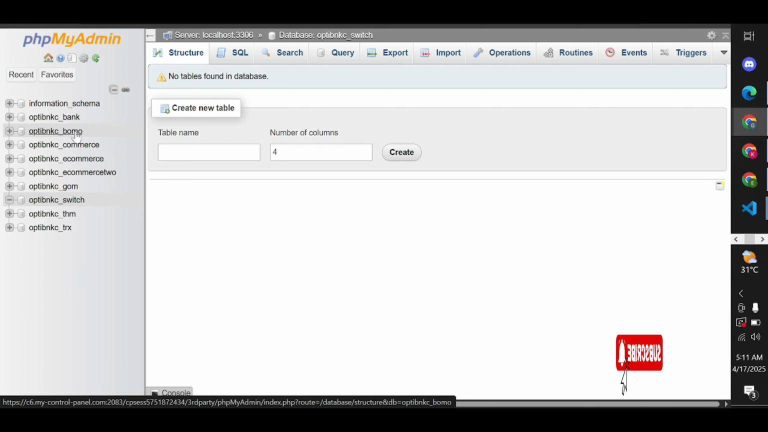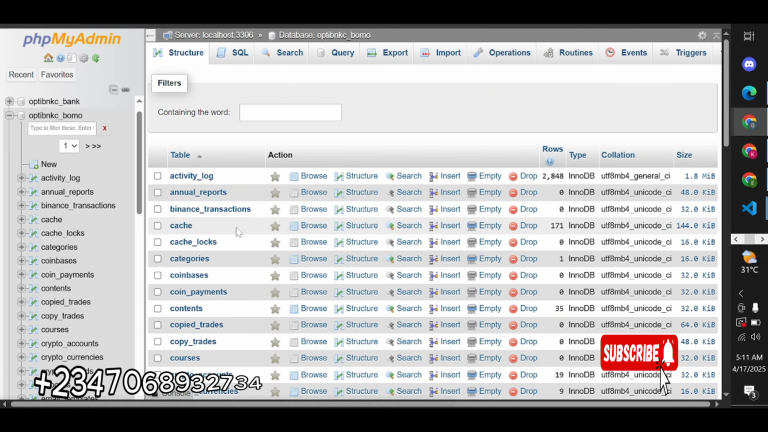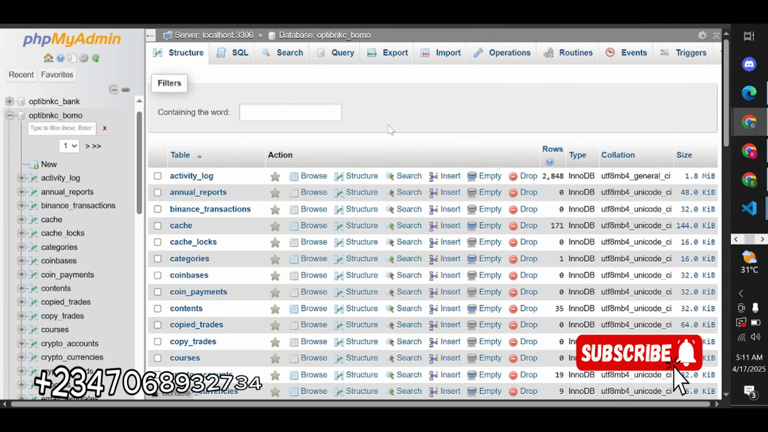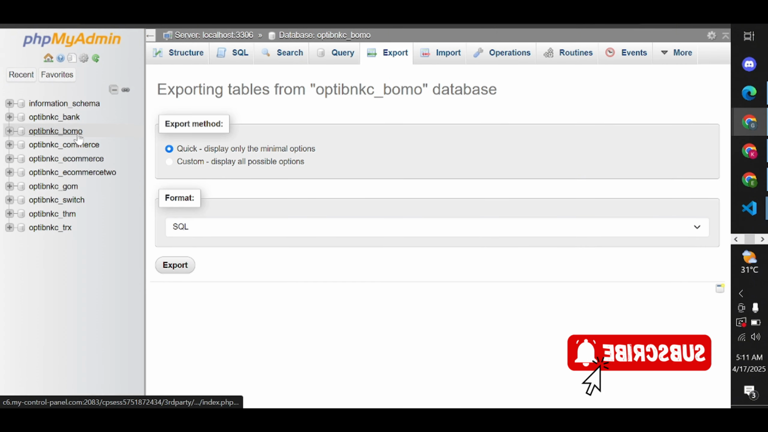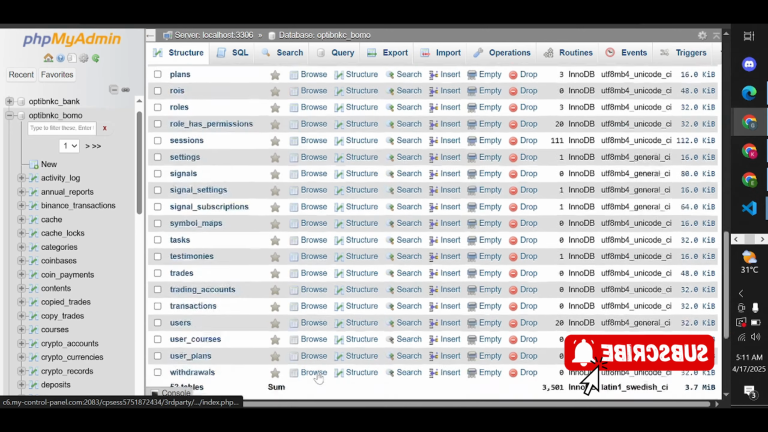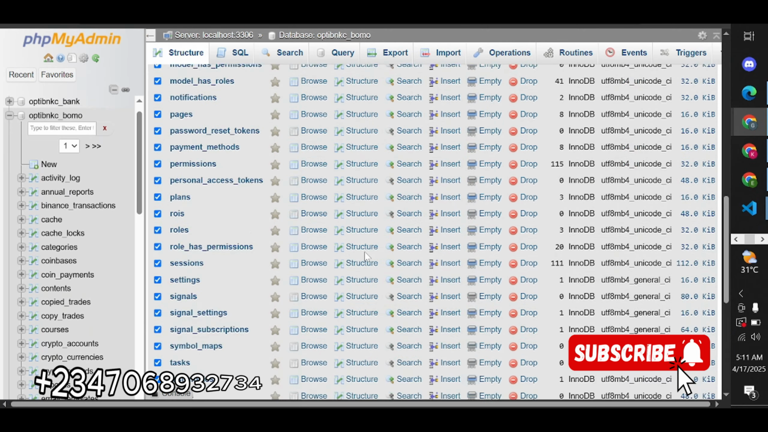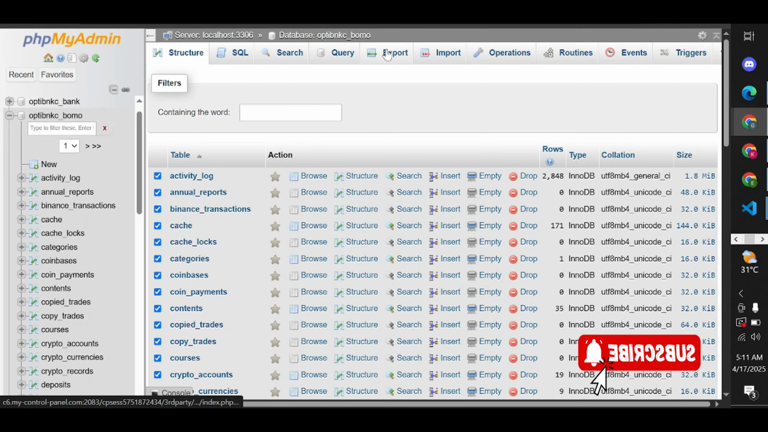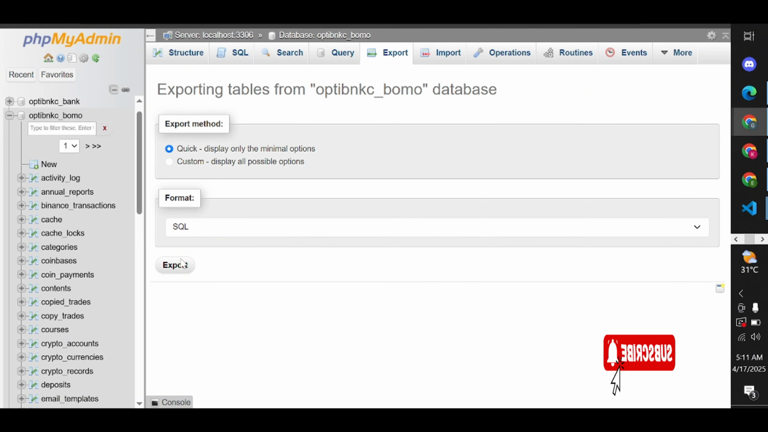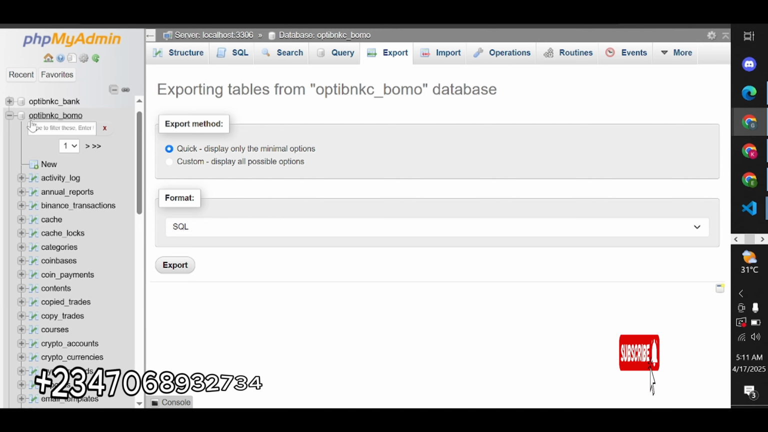So I'm going to export the database. There's no point in doing this, I'm just doing this because I just want to import that particular database. I want it to come with every single thing here. So I'm just going to click on export. Don't worry about that, don't do what I'm doing right now. So this is what you're going to do now.